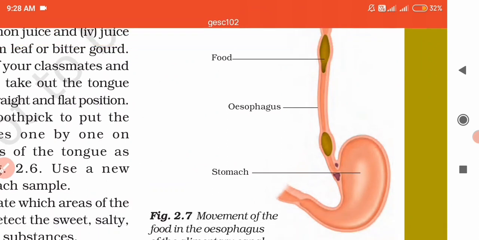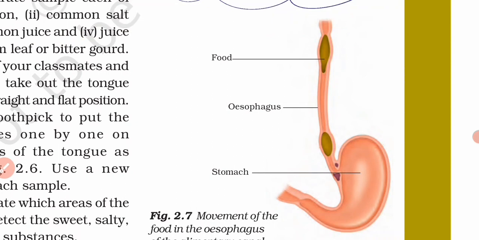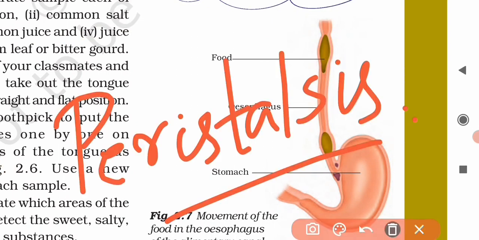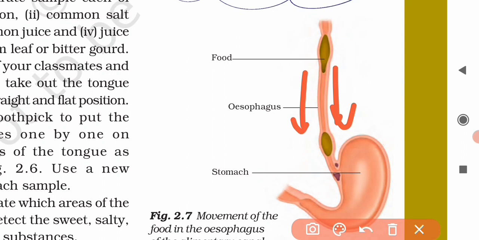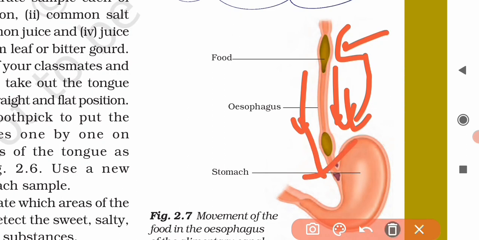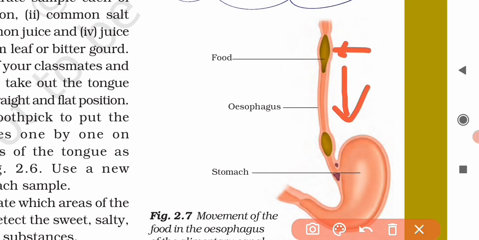The muscles will contract and relax alternately so as to produce a wave-like movement of the walls of the food pipe, which pushes this food downwards towards the stomach.